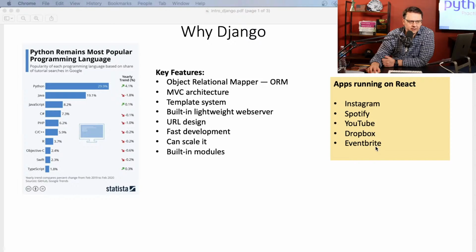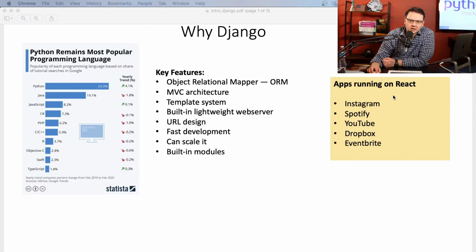You could Google and find more large companies that are actually running on, oops, I wrote React. Yeah, I'm sorry, that's a typo. It's supposed to say Django. I'm sorry about that. But again, you could Google and see that Instagram is actually running on Django and React. So I guess I'm missing this part. All right, so sorry about that.